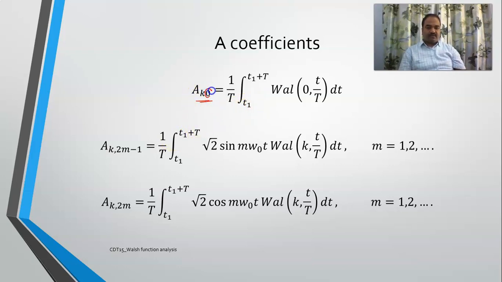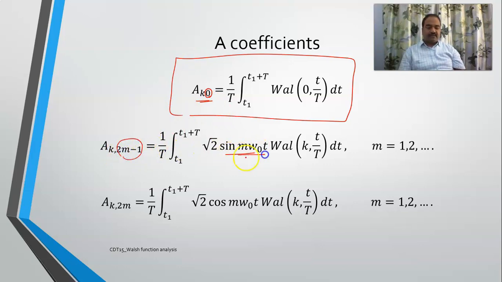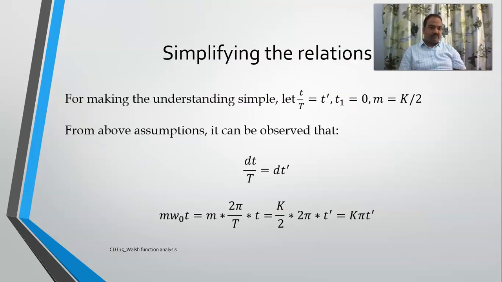If you want it here 0, then this is the term. If you want it here 2 minus 1, it is an odd number, so you will be getting a sine term, and if it is an even number, then it is a cos term. You can simply compare the above expressions and write them. In this way, you are supposed to determine the A coefficients. Once you determine the A coefficients, and if you have the Fourier coefficients, then you can determine the Walsh coefficients. Otherwise, it is vice versa.